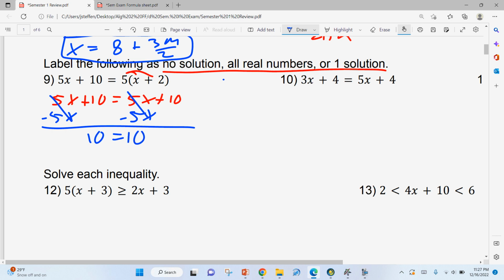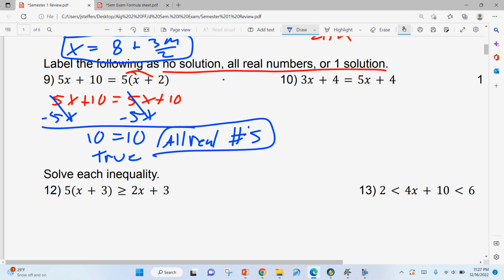Since our variables all cancel, we have no variables left. This is where we tell, is it true or false? This is true. 10 is equal to 10. So this is all real numbers. Now remember, before when we were doing systems in chapter 3, we didn't say all real numbers, we said infinitely many solutions. They are different, but I don't care which one you use.